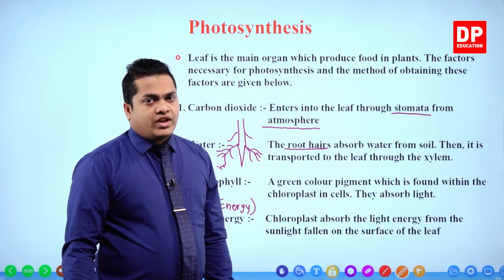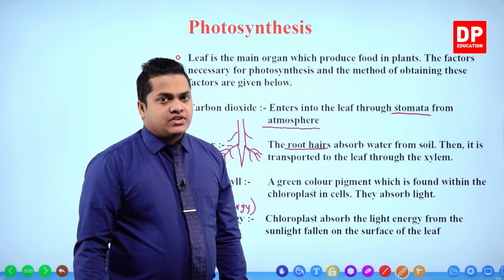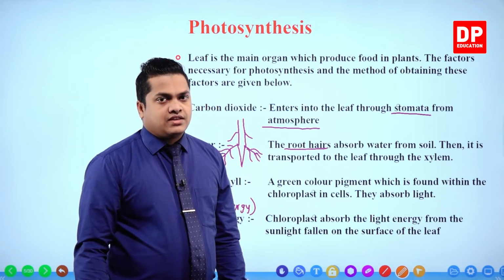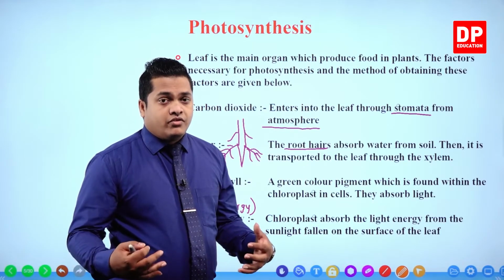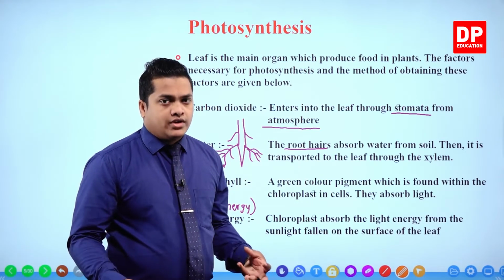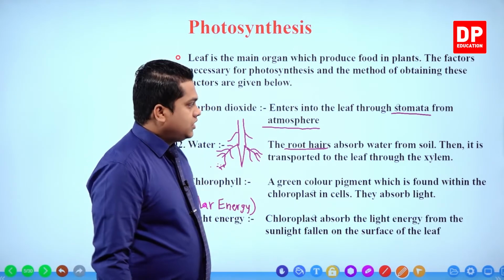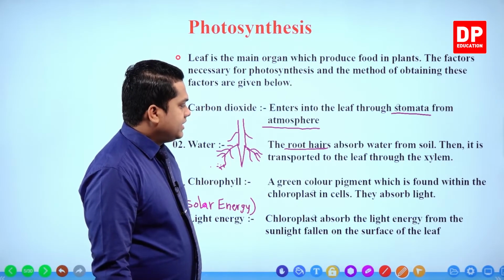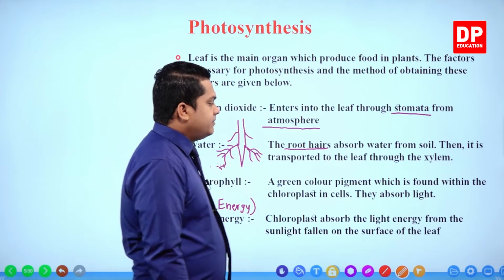These root hairs are the ones which absorb water necessary for the plant in the process of photosynthesis. Root hairs absorb water from the soil, which is helpful for the photosynthesis process of the plant. Then it is transported to the leaf through the xylem.